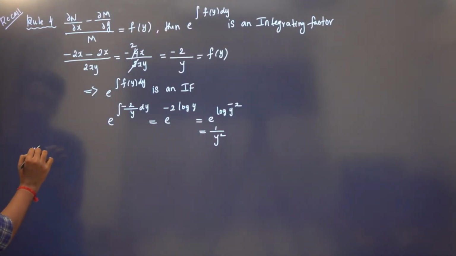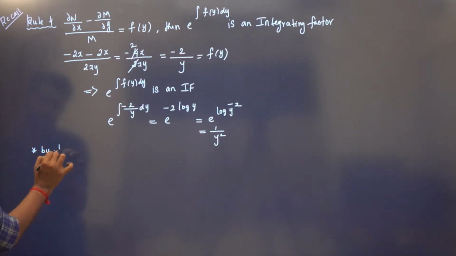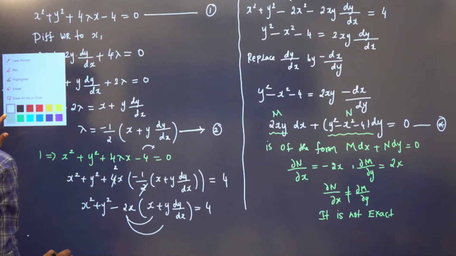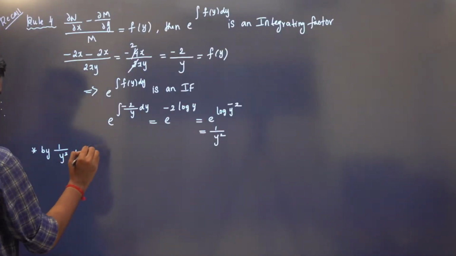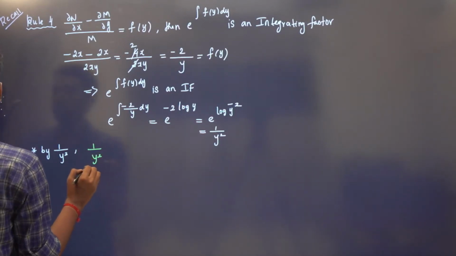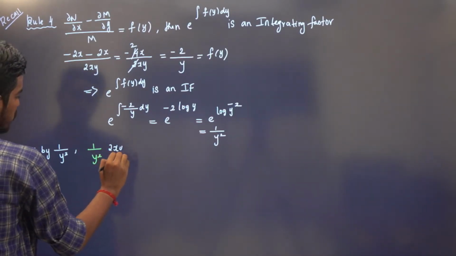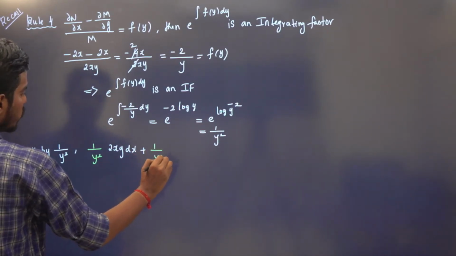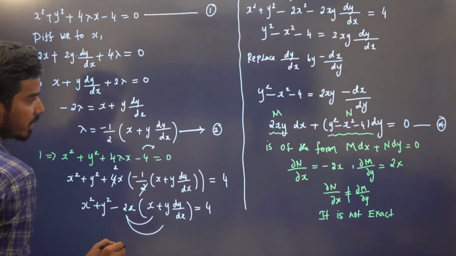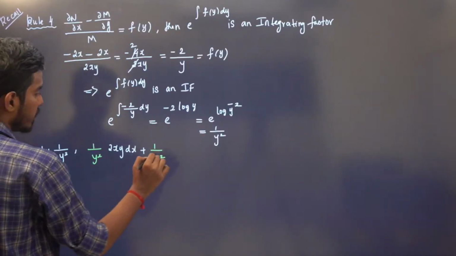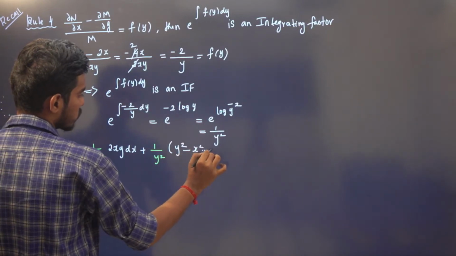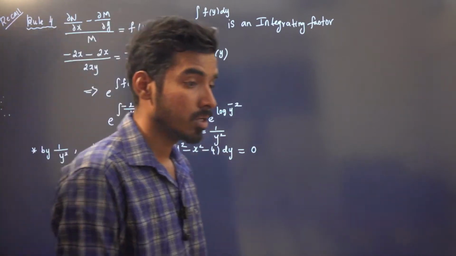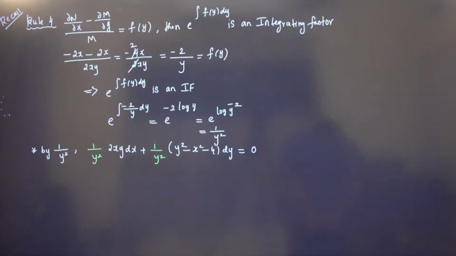So multiply star by 1 by y square, this will be exact now, right? So 1 by y square 2xy dx. So M dx plus N dy. I'm just multiplying 1 by y square throughout so that it will become exact now. Y square minus x square minus 4. Now it will be exact. You can check that dou N by dou x will be same as dou M by dou y.